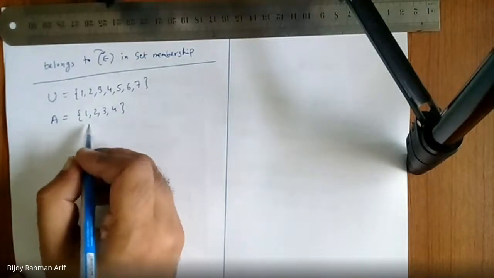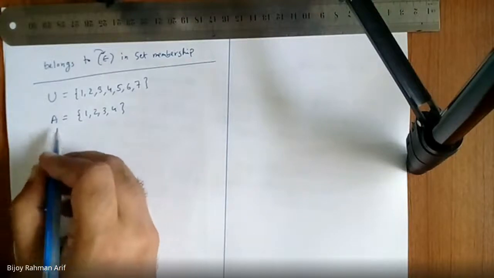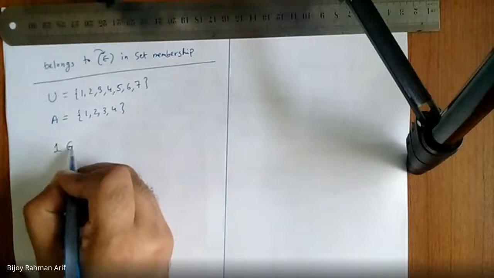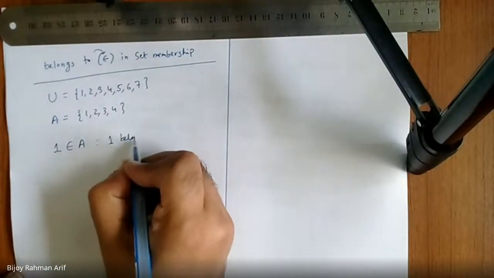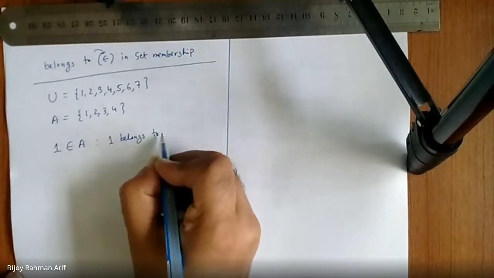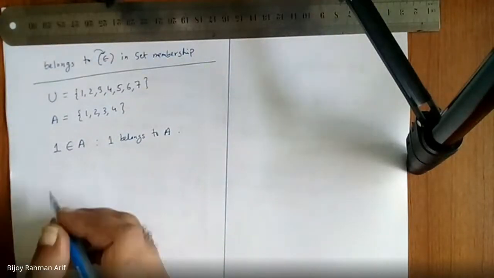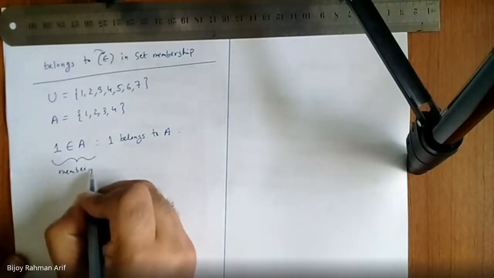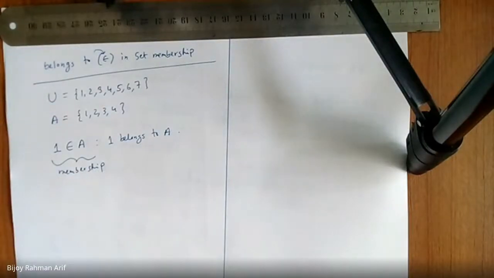Let's take one element in A. We write that this one is inside the set A, so we write one belongs to A. All right, guys. So it denotes membership. Is that clear to you guys?